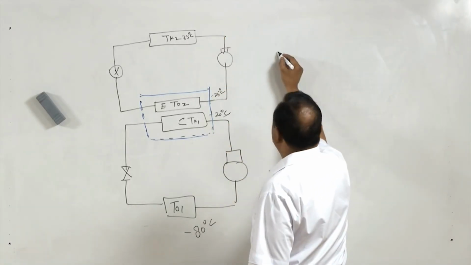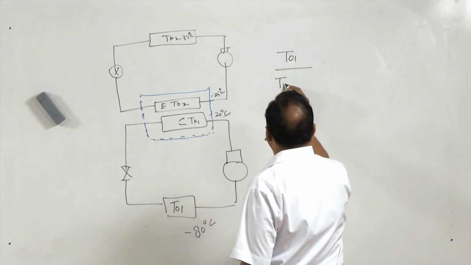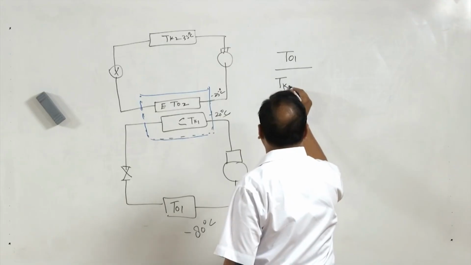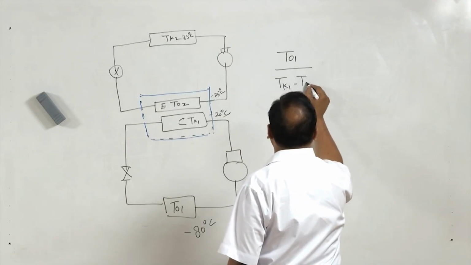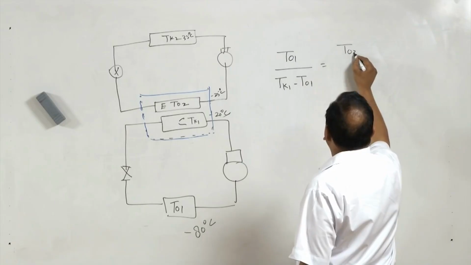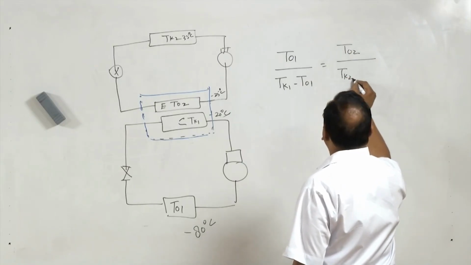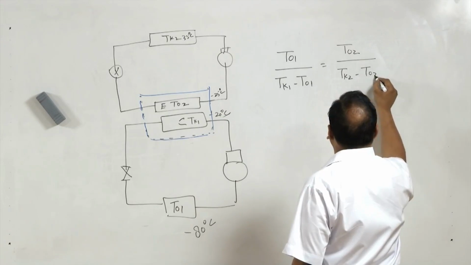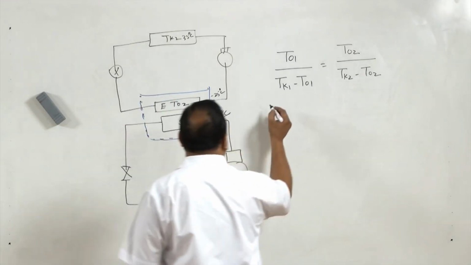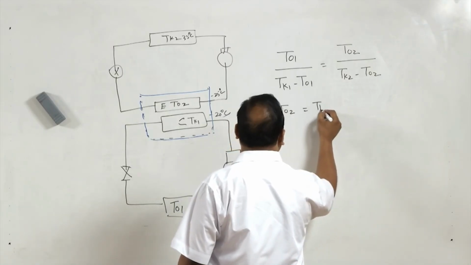So, TO1 divided by TK1 minus TO1 is equal to TO2 divided by TK2 minus TO2. Now, in the ideal case, we assume that TO2 is equal to TK1.